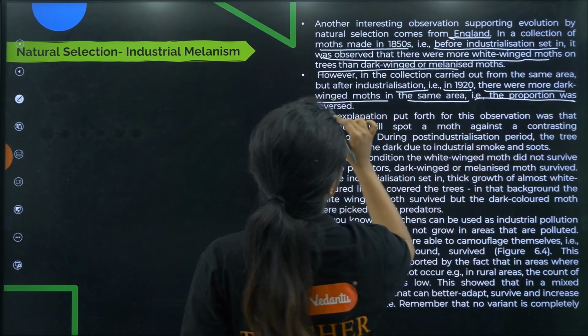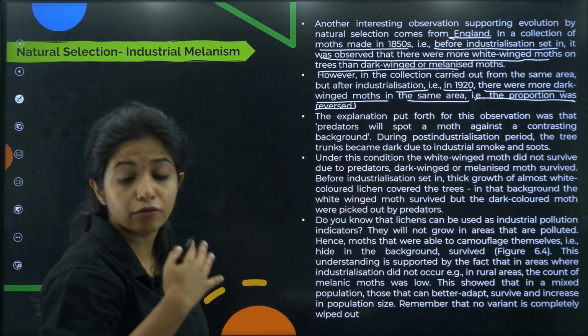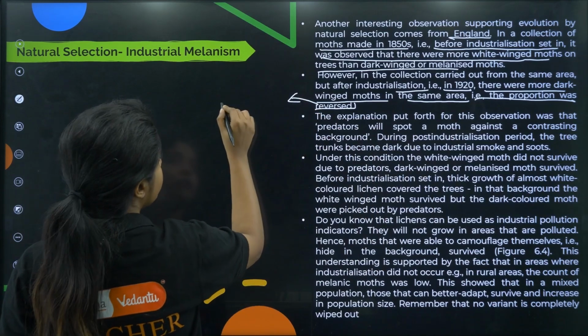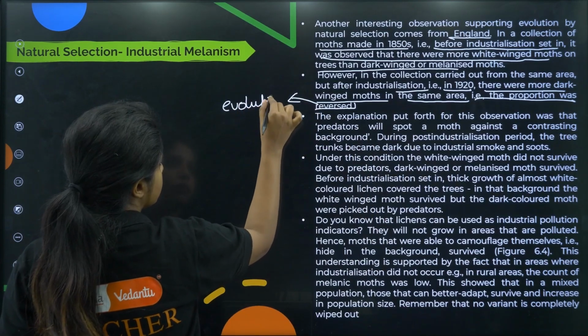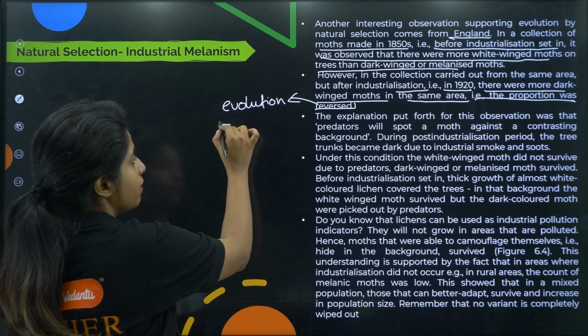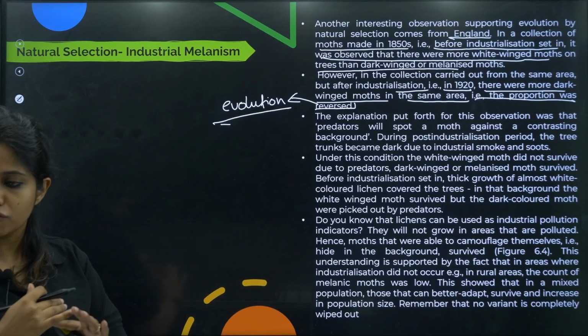That is, the proportion was reversed, and this reversal of proportion is known as what? Evolution over here, children. This is evolution. Okay, the genes have changed. The number of genes, the type of genes have changed now.